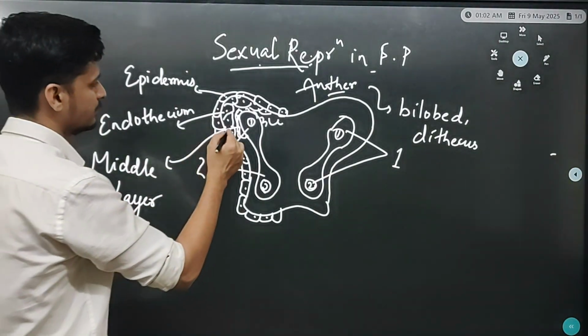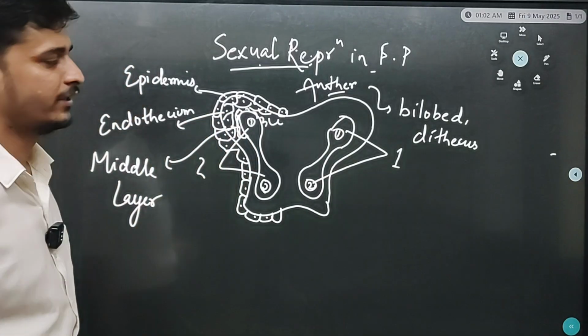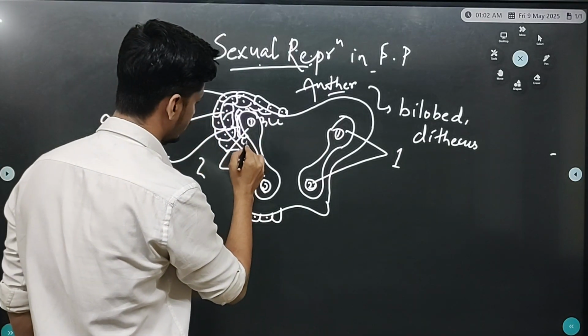Okay, middle layer, the inner cell just below endothelium.